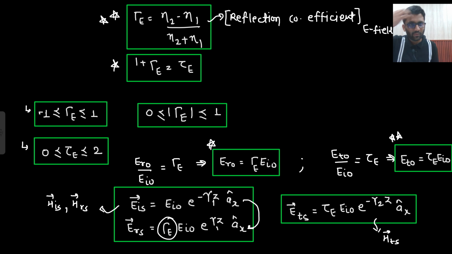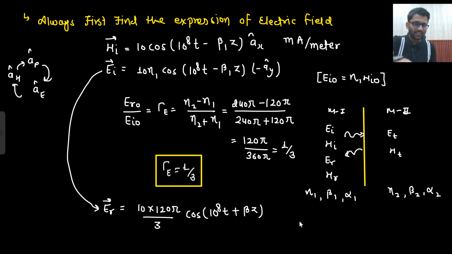We will solve one more question. There it will become more clear. So gamma E will take care of everything. From E_IS I am writing E_RS. Is that clear to you? So the direction will be the same. Just this will change: from minus z to plus z, because the incident was traveling in the plus direction, so this is traveling in the minus z direction. So that will change only. That I have to do on my own.